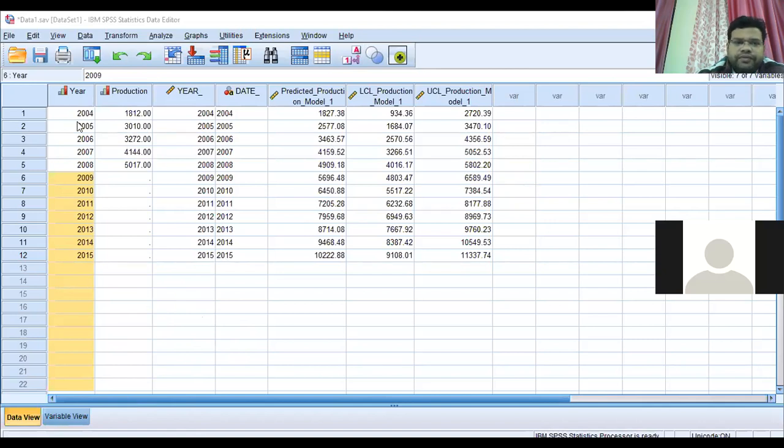Sir, I have a doubt. During forecasting, we always need two columns, year and dates. Is it necessary every time? Because the time series data may be day-wise data or month-wise data, but time should be there. And the date should be specified, sir.